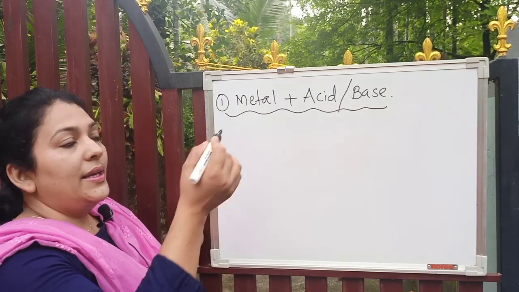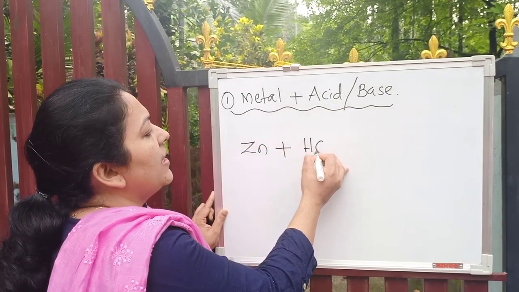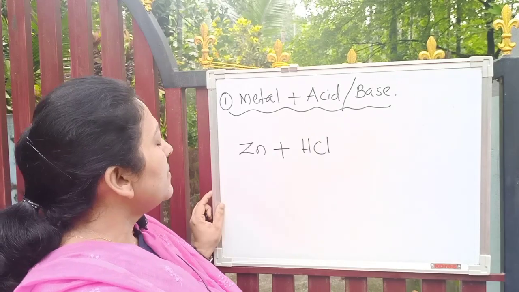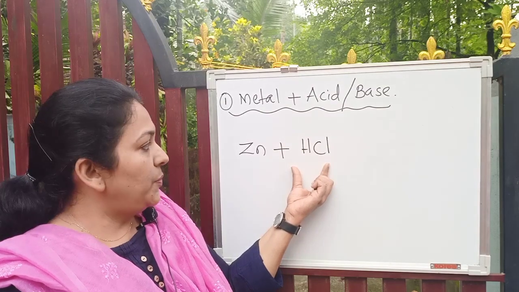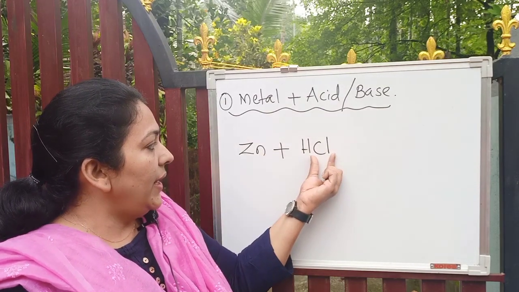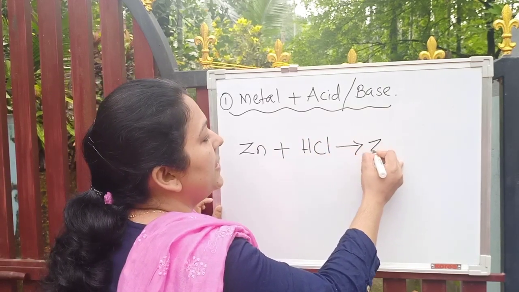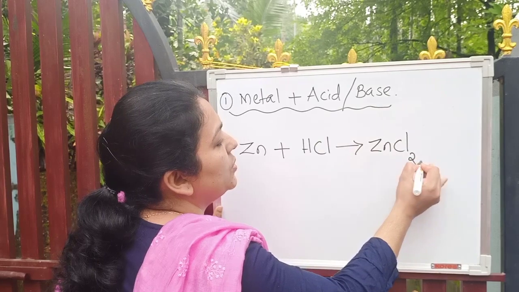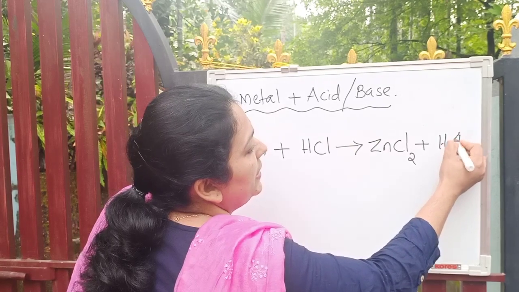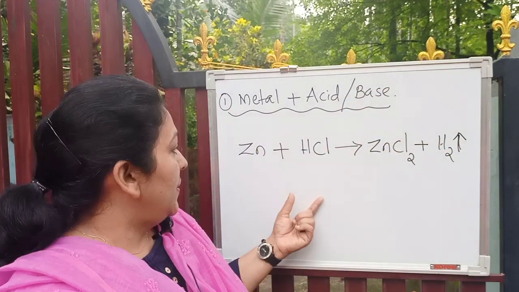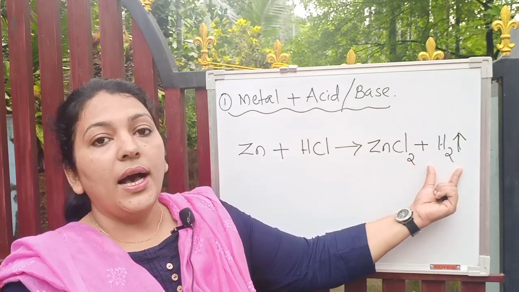Let's take an example of zinc. You can take any metal. Zinc reacts with hydrochloric acid. Here, zinc will react with hydrochloric acid to produce zinc chloride and hydrogen gas. Valency of zinc is 2, so we'll write zinc chloride ZnCl2 plus hydrogen gas, up arrow because it's a gas. So zinc plus hydrochloric acid will give you zinc chloride and hydrogen gas.